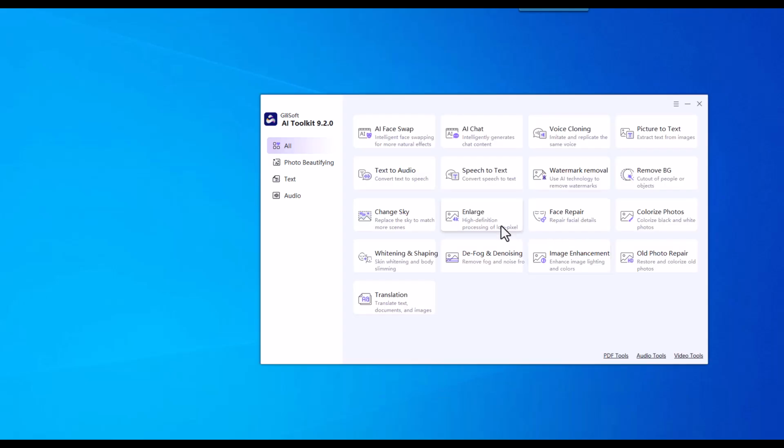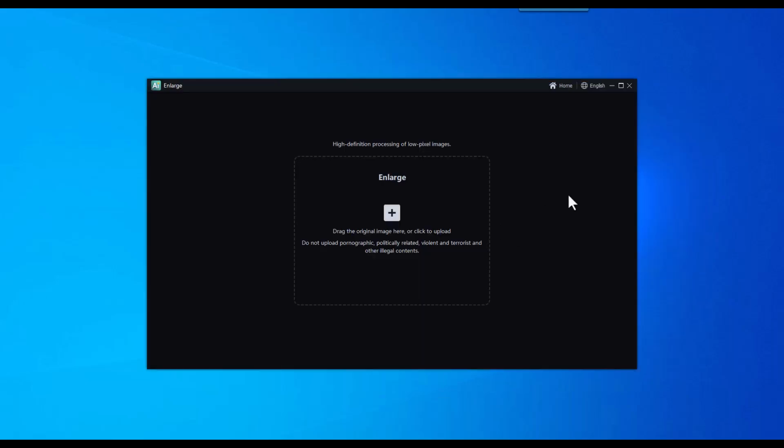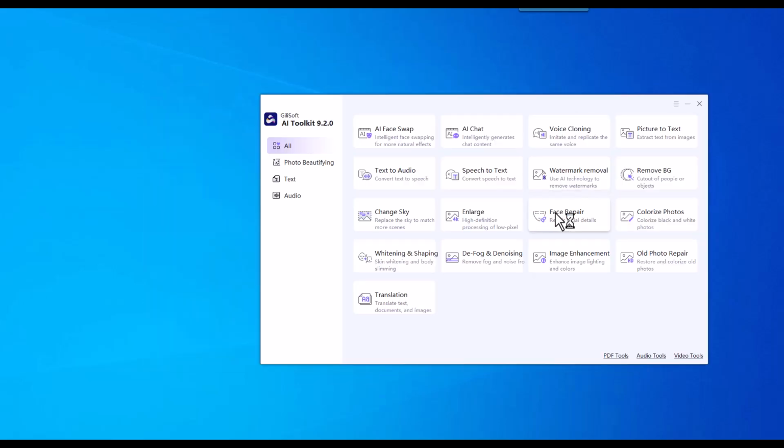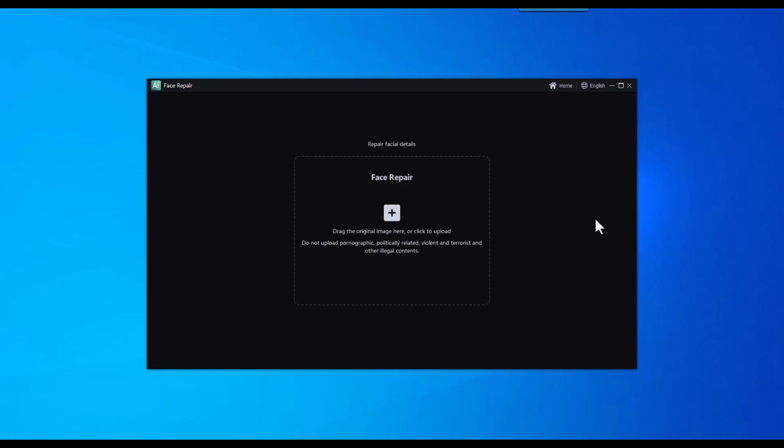Super resolution upscaling. Enlarge is capable of enhancing the resolution and quality of low-pixel images. It uses advanced algorithms to upscale the images, resulting in sharper and more detailed visuals, allowing for better display or printing. Face repair. Face repair focuses on enhancing and repairing facial details in images.